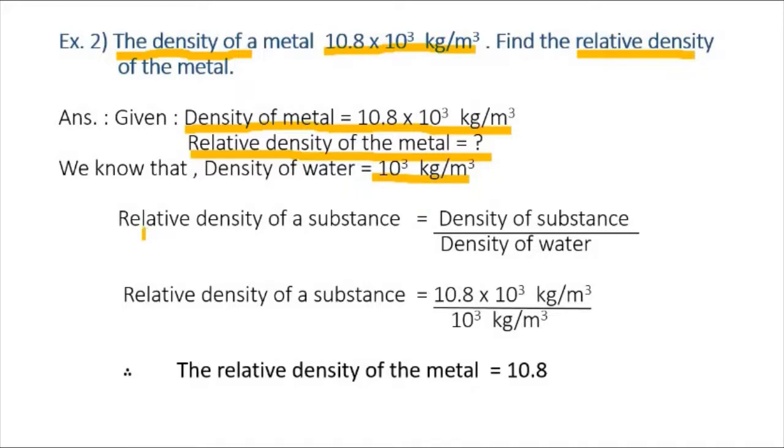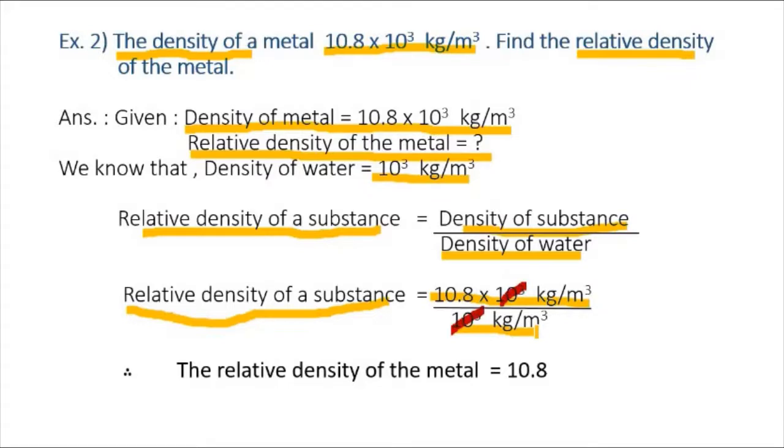Now formula, relative density of a substance is equal to density of substance upon density of water. On substituting given values, we get relative density of a substance is equal to 10.8 into 10³ kilogram per meter cube upon 10³ kilogram per meter cube. 10³ cancels from numerator and denominator. Hence, the relative density of the metal is equal to 10.8.